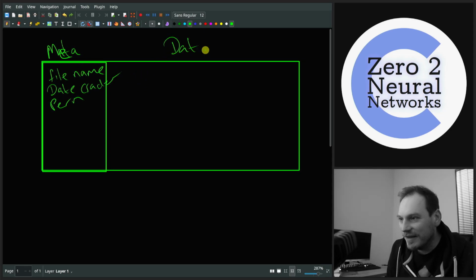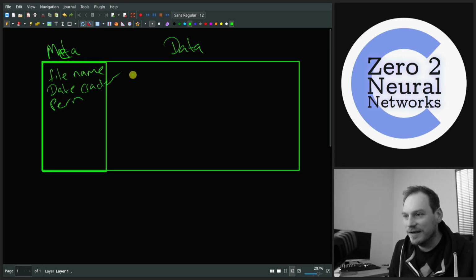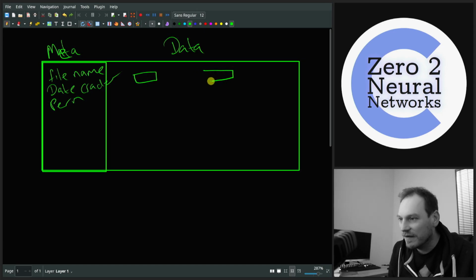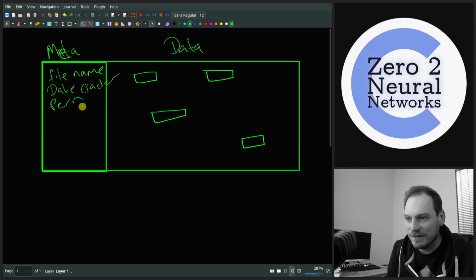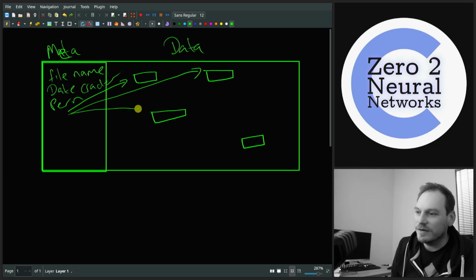And then in the data section, I've put data. We've got the actual file itself, which is not necessarily in one big continuous block. It could be spread over the disk like that, particularly if it's a big file. So we also, in our metadata, contain pointers to each part of the file. And this is how a file looks like on a file system.